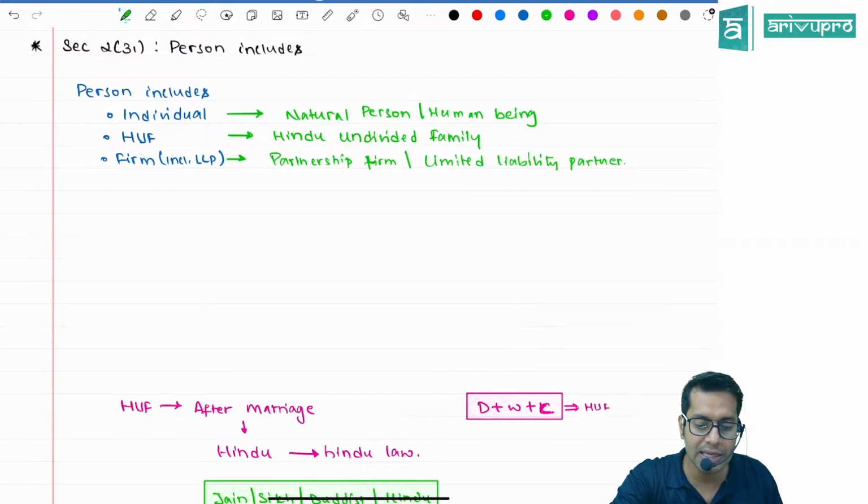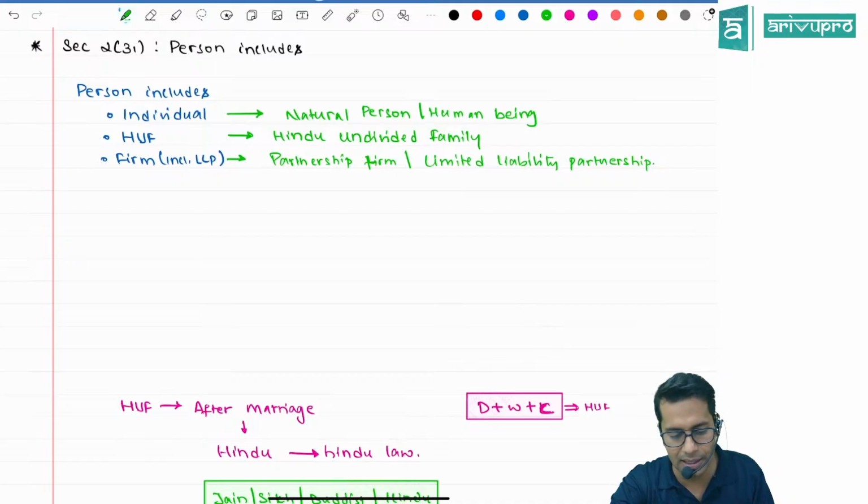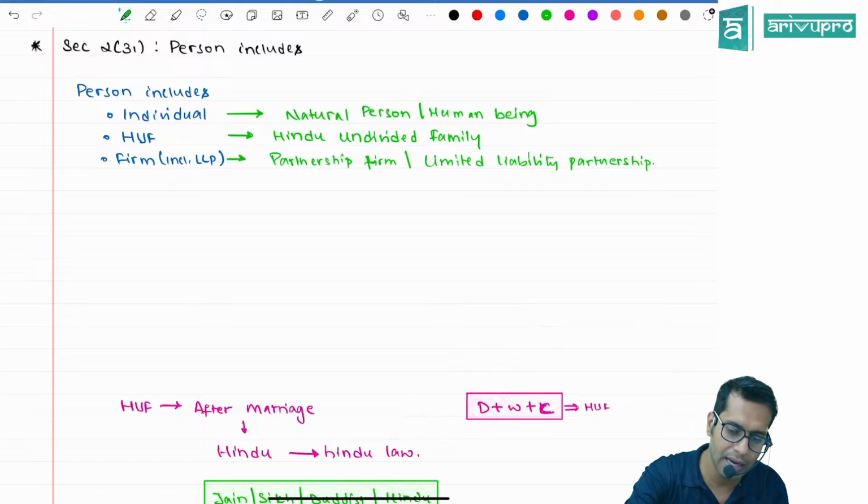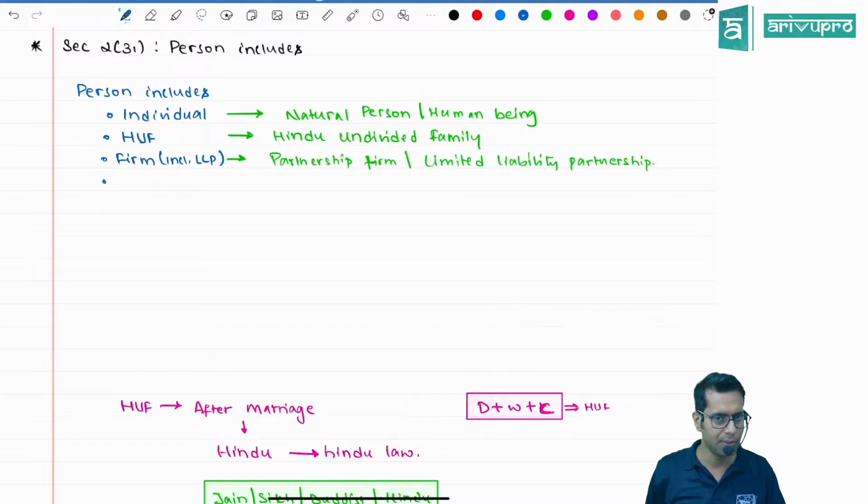The difference is that in a partnership, the liability is unlimited, whereas in a limited liability partnership, the liability is limited. For each partner, the liability is restricted to the capital he has contributed in the business. Apart from that, we have